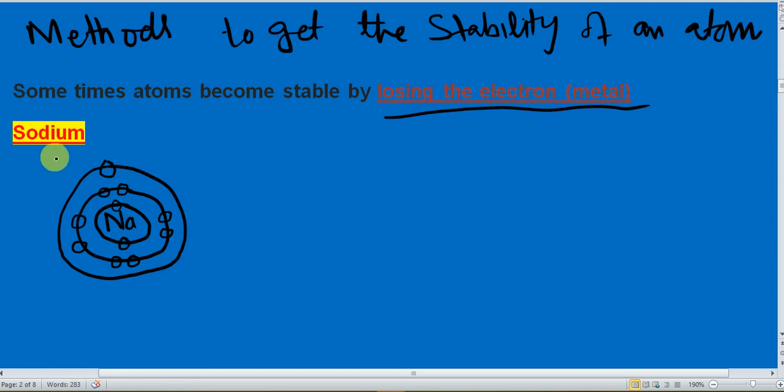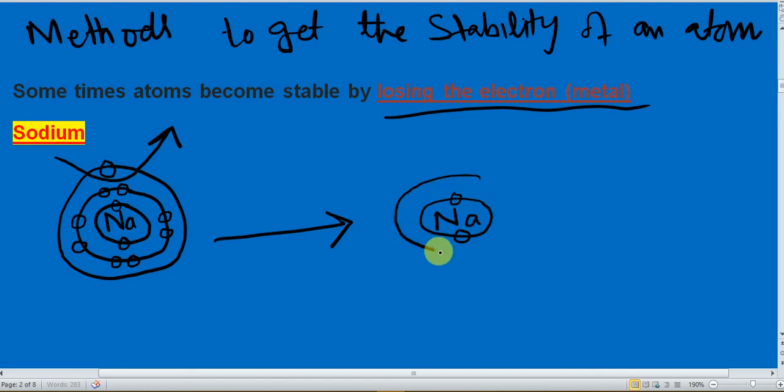This sodium will lose its outermost electron, and after losing the electron, sodium has only two shells. In the first shell, 2 electrons, and in the second shell, sodium has 8 electrons, and in the third shell, how many electrons?